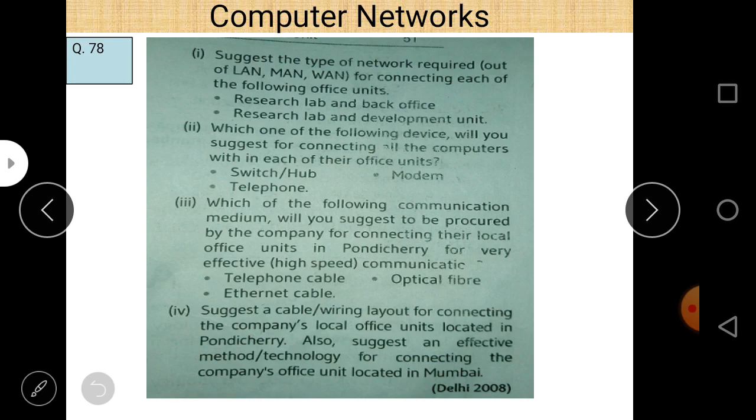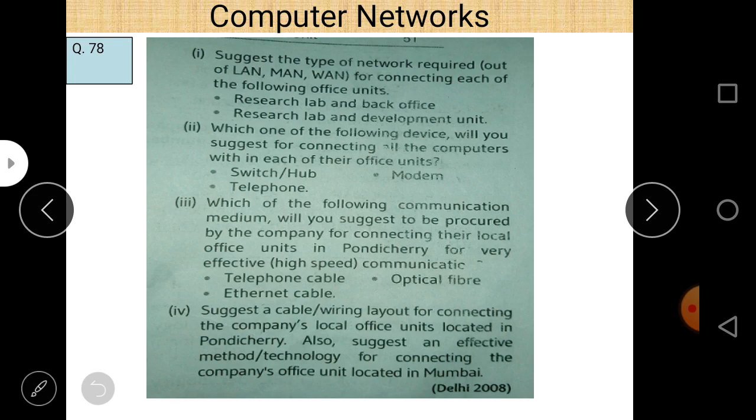And similarly, the metropolitan area network term is used to connect two different metropolitan cities. In this case, Pondicherry and Mumbai are both given, and the distance is much higher as compared to the distances given within a city. So that's why we use MAN here. And when we want to connect two big countries, you can use WAN, wide area network, when the distance is given basically in thousands of kilometers.